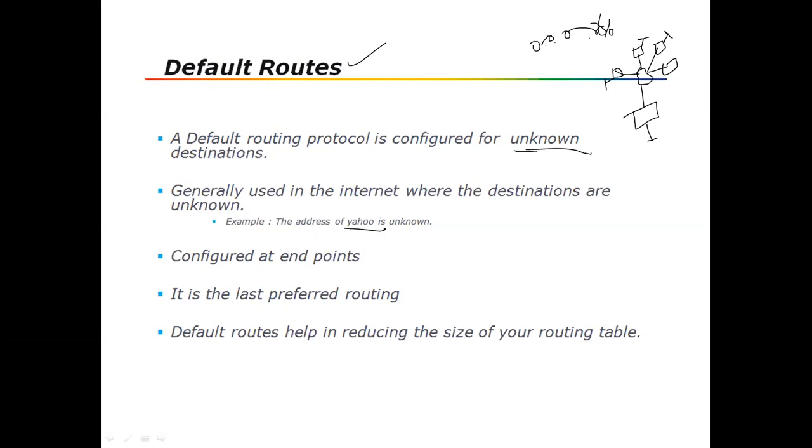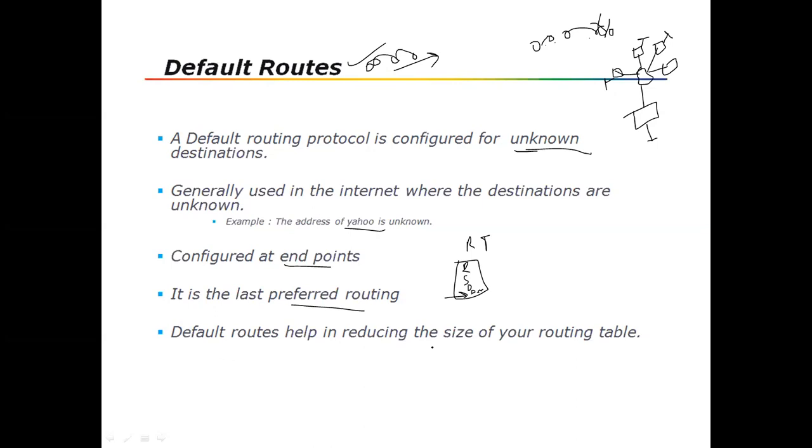For example, Yahoo. You don't know the Yahoo address, but your router must know a route, so we give 0.0.0.0 in our router. It will know that for any unknown destination, it will take the default route. It is configured at the endpoints. It has the least preferred routing. Say you are running RIP, static routes, OSPF, and a default route: the default route will be in the last place in the routing table, the least preferred.